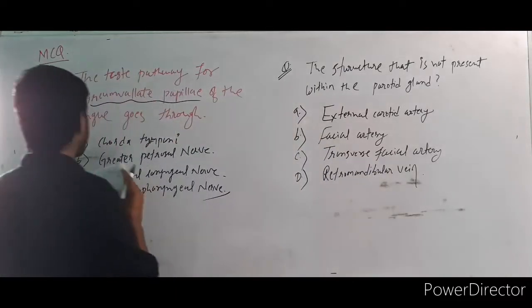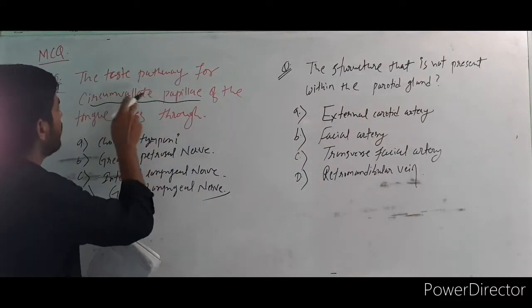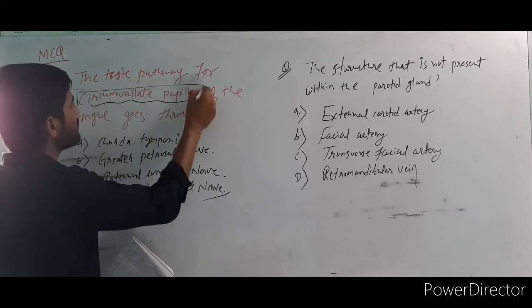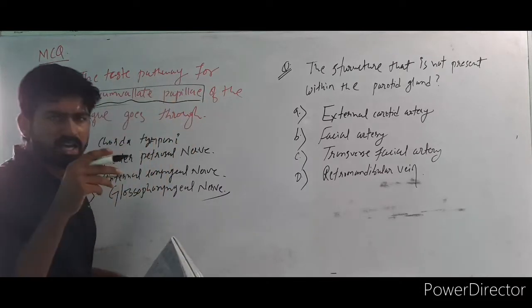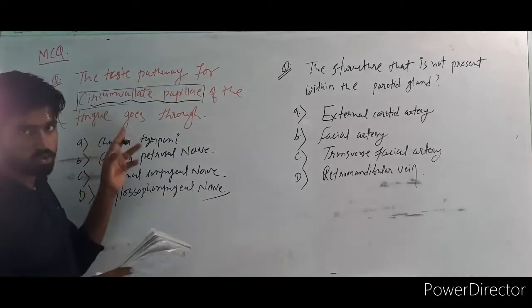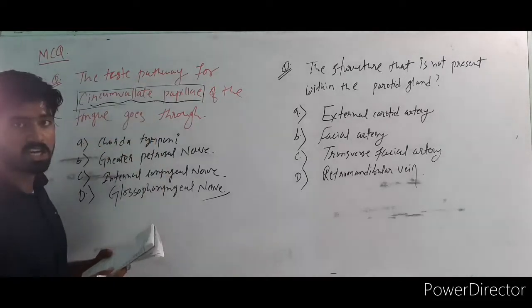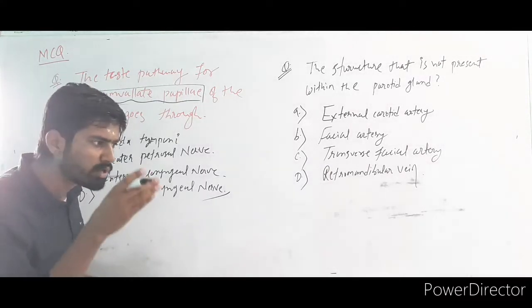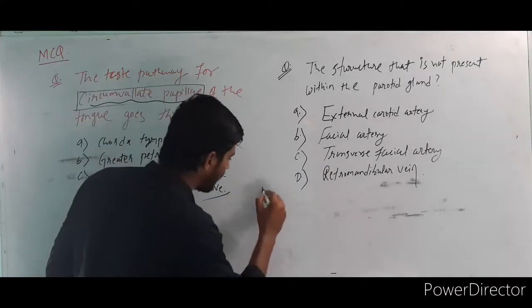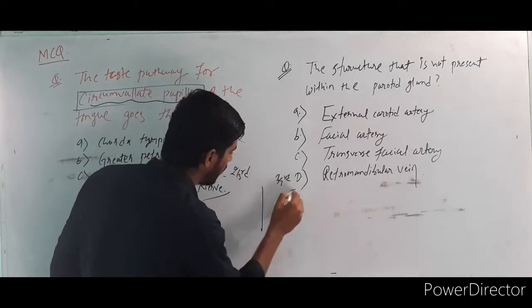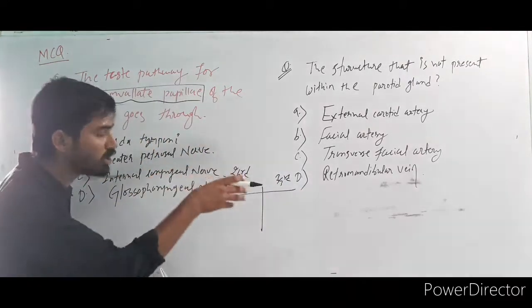Answer please. Answer for this question: the taste pathway of the circumvallate papillae of the tongue goes through. Where are circumvallate papillae present? Tell me. Do you see why I took these questions? So where are circumvallate papillae present? What is the difference between the anterior two-third and the posterior one-third of the tongue?